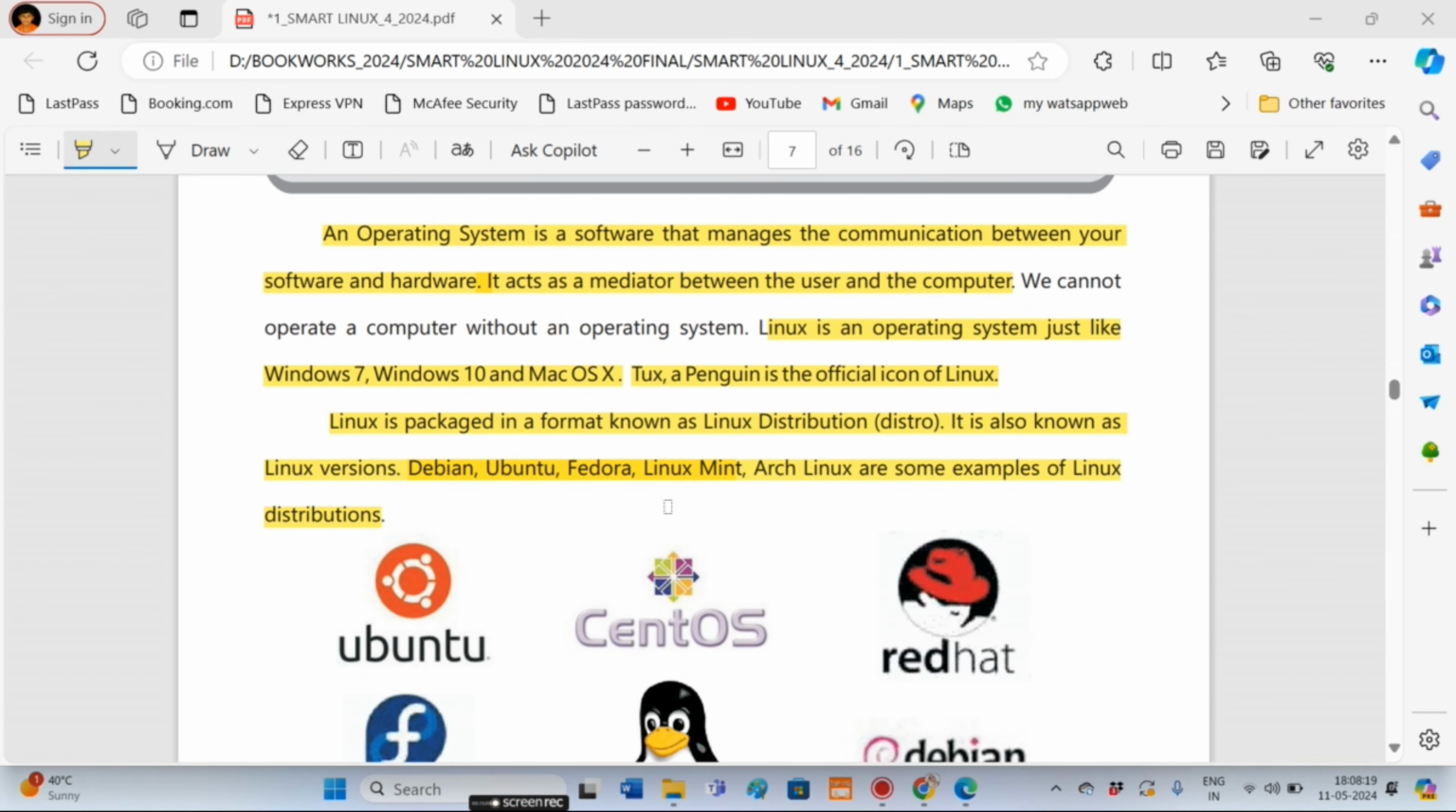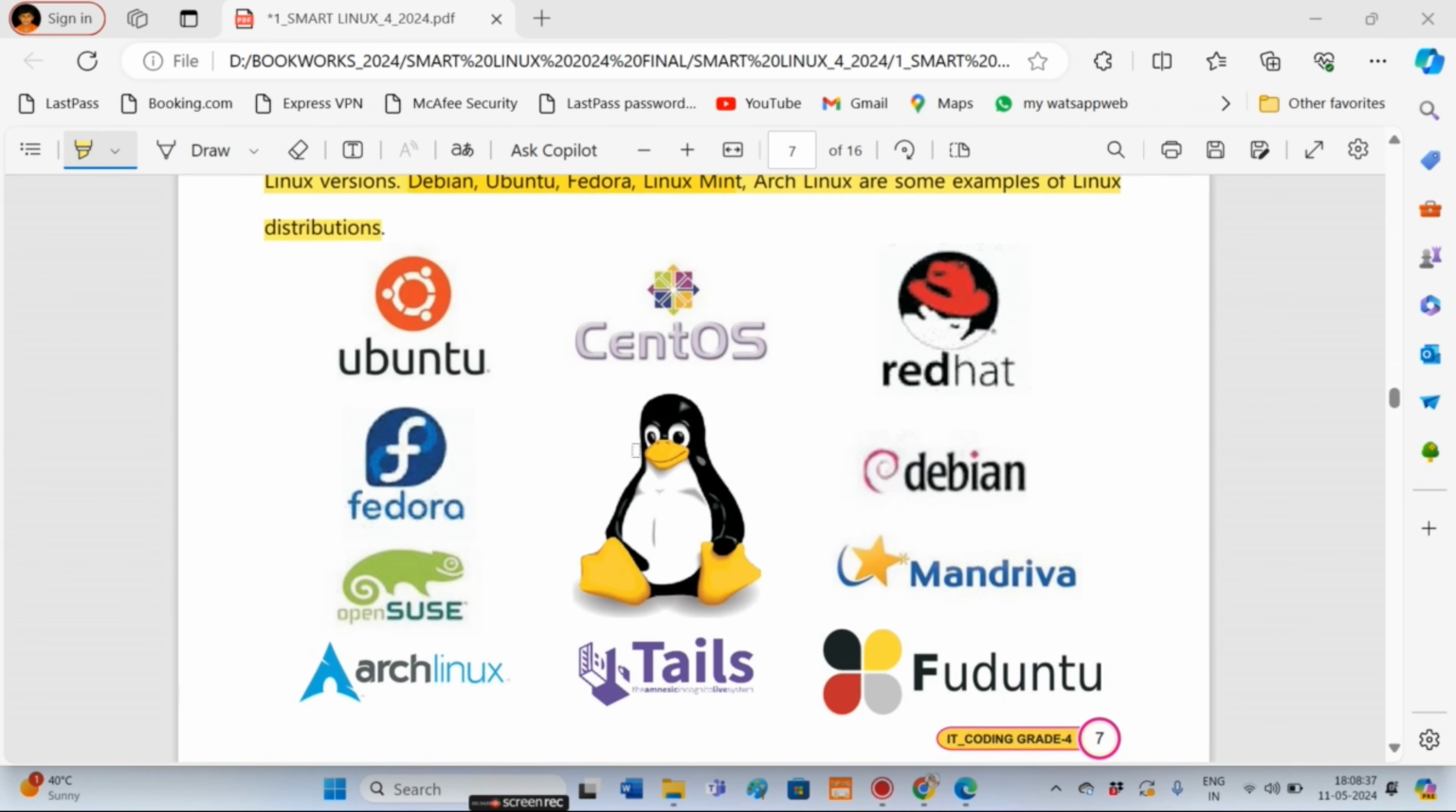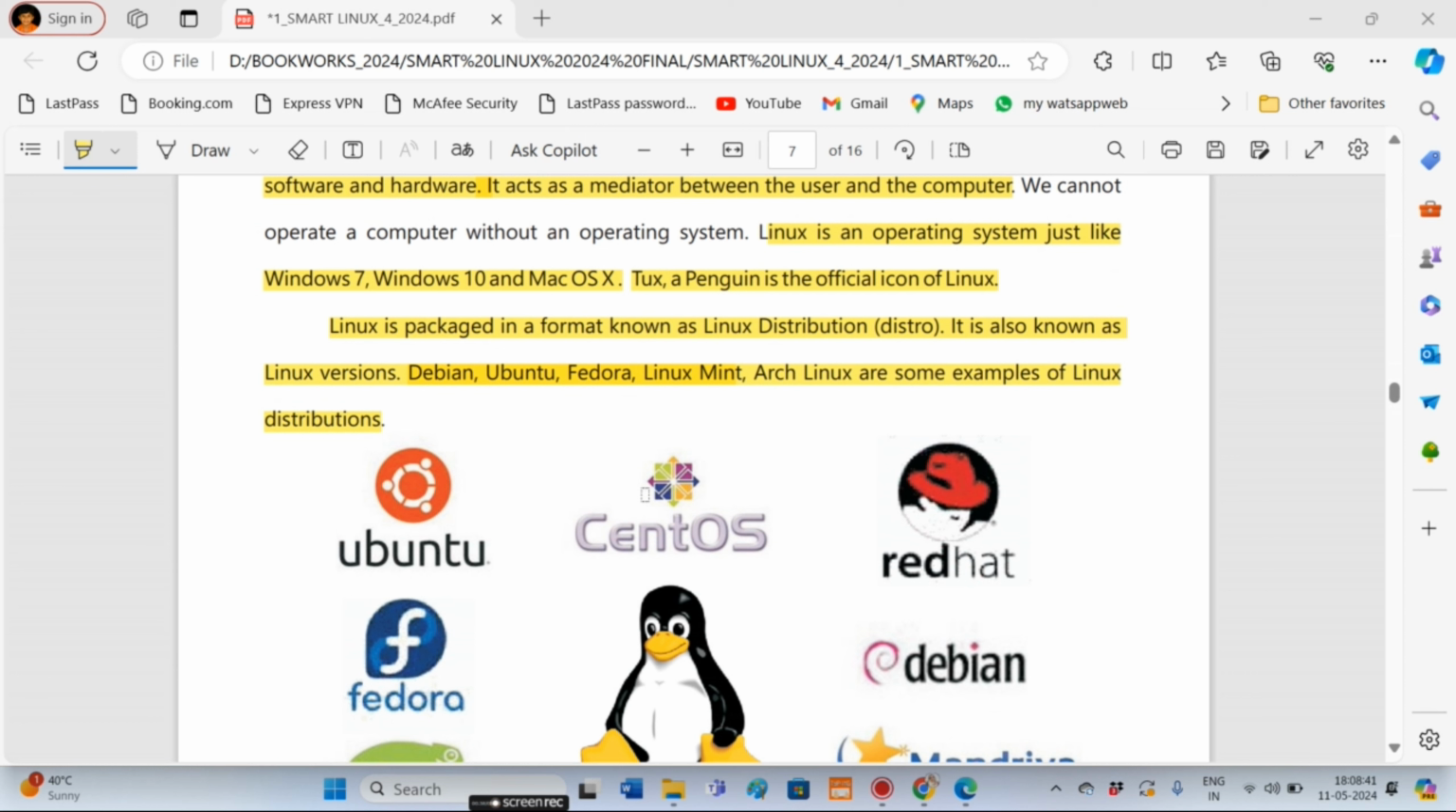An operating system is a software that manages the communication between software and hardware. Operating system acts as a mediator between user and the computer. Linux is an operating system just like Windows 7, Windows 10 and Mac OS X. Tux, a penguin, is the official icon of Linux.